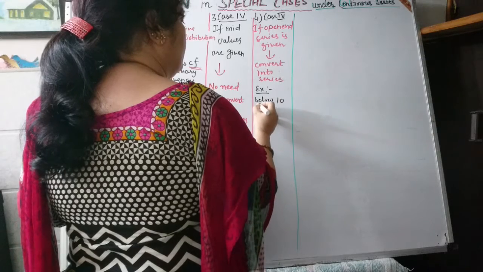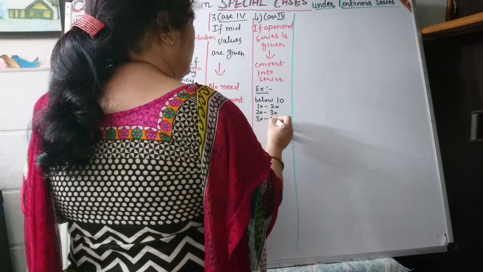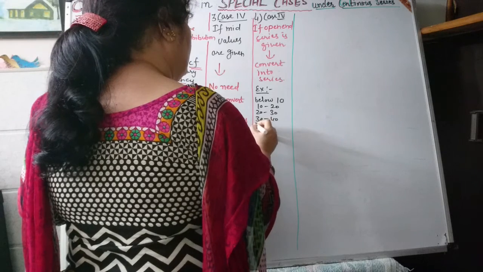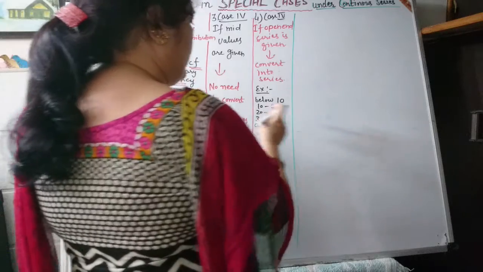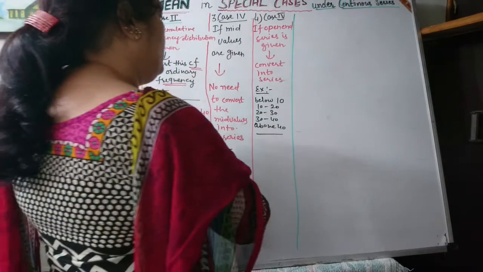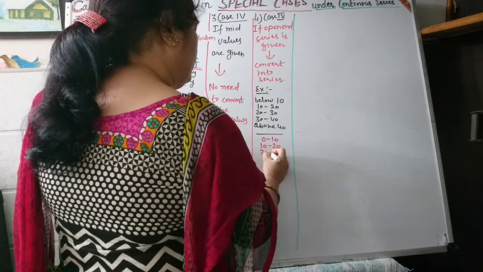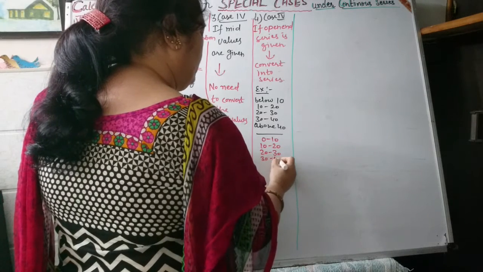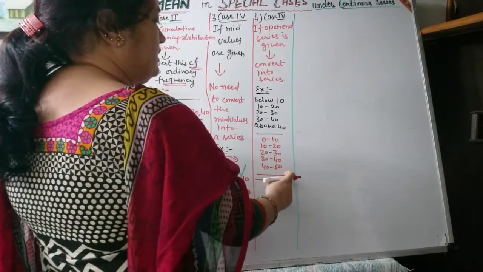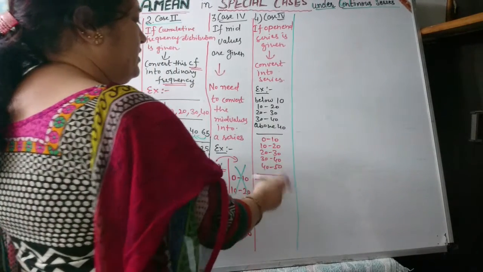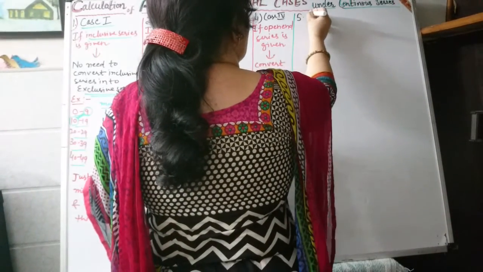10, then 10 to 20, 20 to 30, 30 to 40, 40 and above. Suppose such a type of series is given, then you have to convert the series into 0 to 10, 10 to 20, 20 to 30, 30 to 40, 40 to 50. Only after converting the series can you calculate your numerical. Then next case,